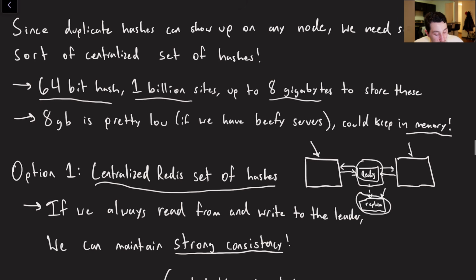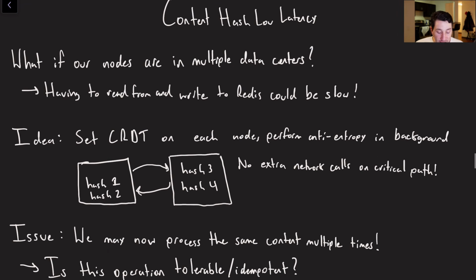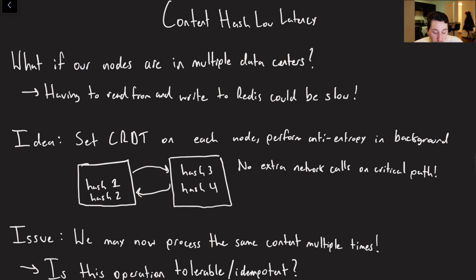We can rely on it, and it should be hopefully pretty fast, depending on how close these nodes are together. If this node is in the US and this node's in India, at least one of them is probably going to have slow requests over to that Redis instance. So if that were the case, what could we actually do to speed things up? This would be a case where our processing nodes are possibly in multiple data centers, and those data centers are pretty geographically far apart. So again, reading and writing to one single instance of Redis will be slow for at least a subset of our processing nodes.